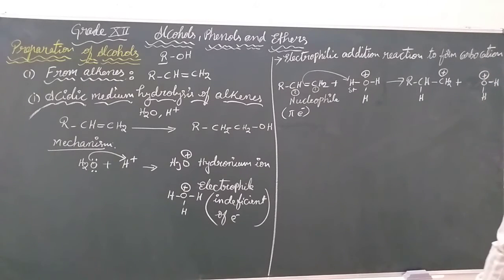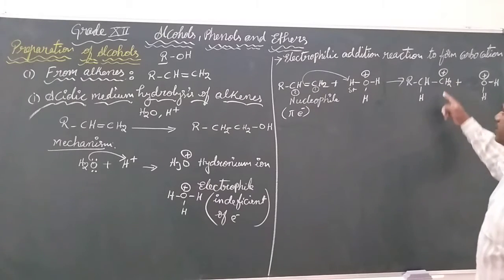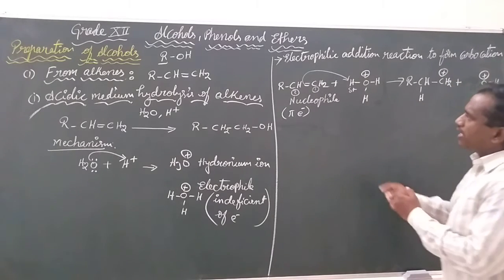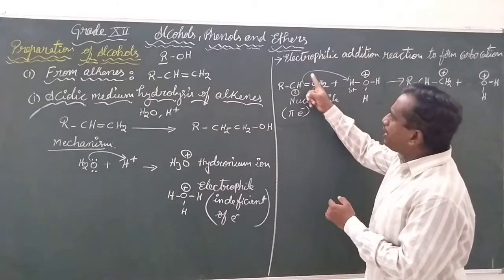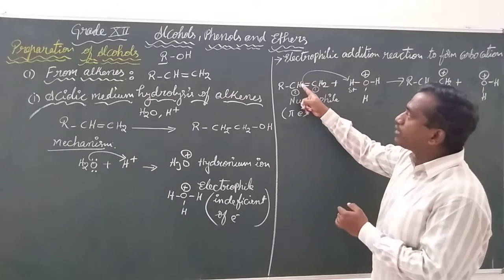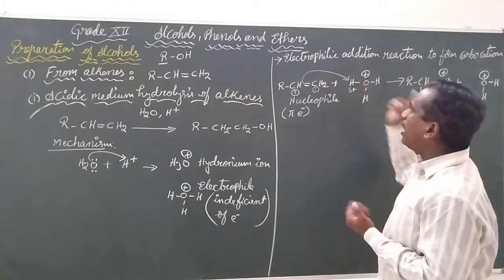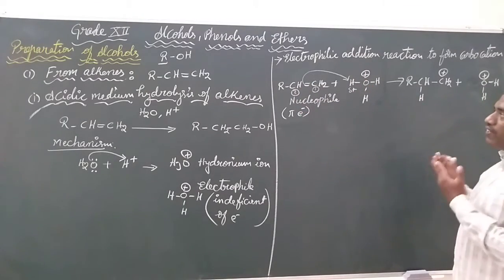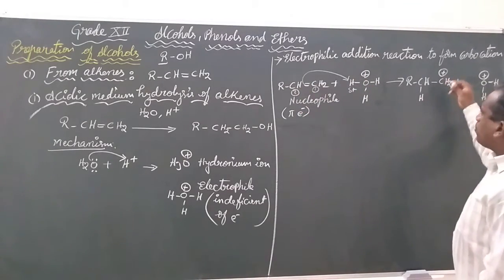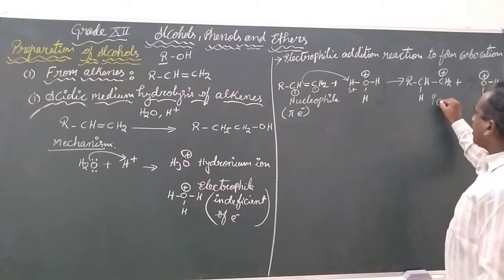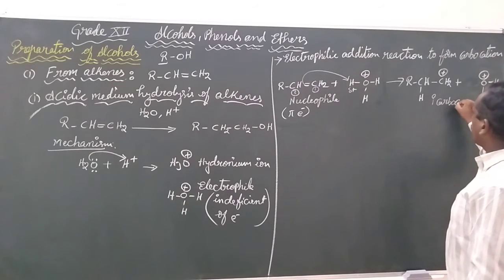Now there are two kinds of assumptions. Which one is the best one? In this case, we assume that electrons are completely migrated to the second carbon. So the second carbon became the electron rich center. From there electrons are given to the hydrogen. Hence we can say there is a carbocation that is called a primary carbocation.